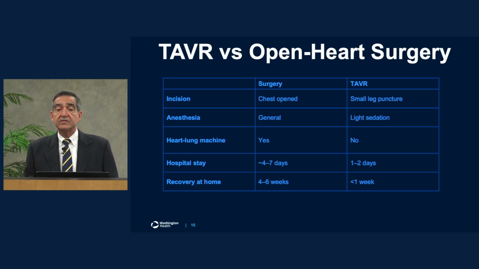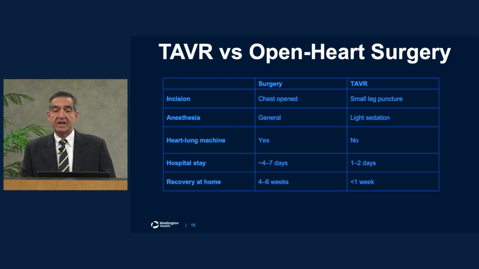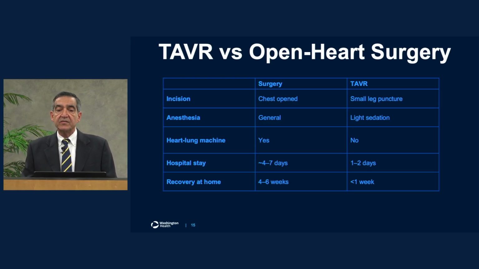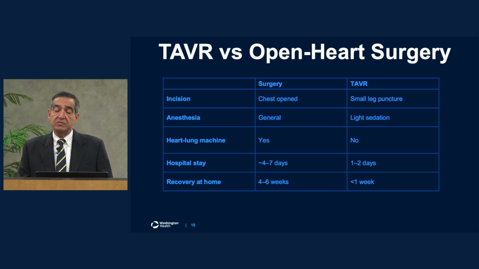A heart-lung machine is needed for surgical aortic valve replacement and is not needed for transcatheter aortic valve replacement. And hospital stay for the surgical aortic valve replacement has improved, but it's still usually about 4 to 7 days by the time the patient is ready to go home. For transcatheter aortic valve, the great majority of patients go home the next day. You don't have to stay as long. Recovery at home for surgical aortic valve replacement is usually about 4 to 6 weeks for the bone to heal and the patient to be back to normal. For transcatheter aortic valve, it is less than a week and even shorter at times.